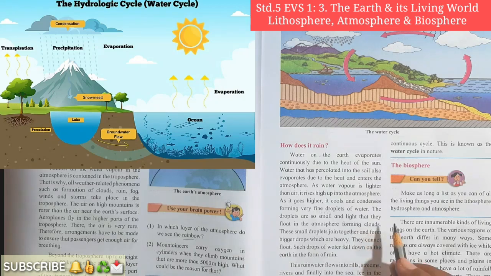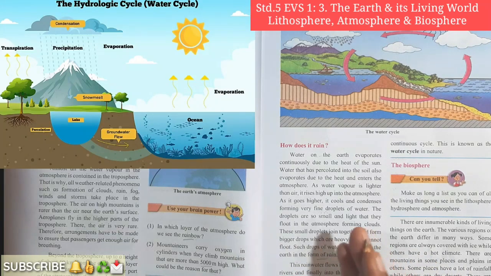When they float in the atmosphere, they come together and form bigger droplets, and they become heavy, and because of heaviness they fall down. That falling of droplets is called rain. Such drops of water fall down on the earth in the form of rain. That is also called precipitation. Okay, students, have you understood this much? How does rain fall? Yes.